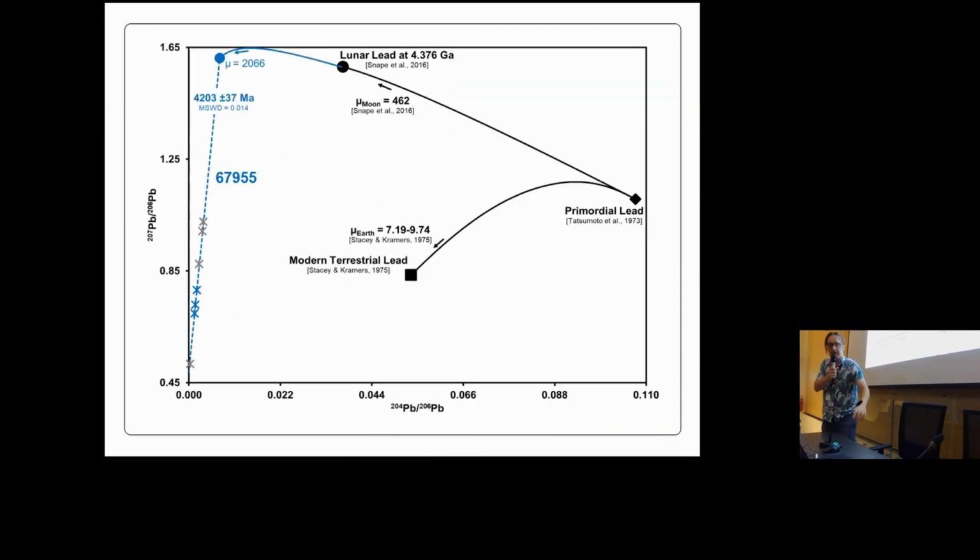And just this diagram again, this is the data for the other sample. And if we plot in the data for 77017, we see we have a date that is quite a bit younger. So we seem to resolve a different event. And the initial lead component for this sample was very similar to the lead component of the lunar magma ocean at time of crystallization. What that means is that between those two different events, there was not much change in the lead isotopic composition. And that indicates a low mu value, and likely that there was no involvement of a KREEP component. So the basin event we're looking at is likely outside of the Procellarum KREEP Terrane.